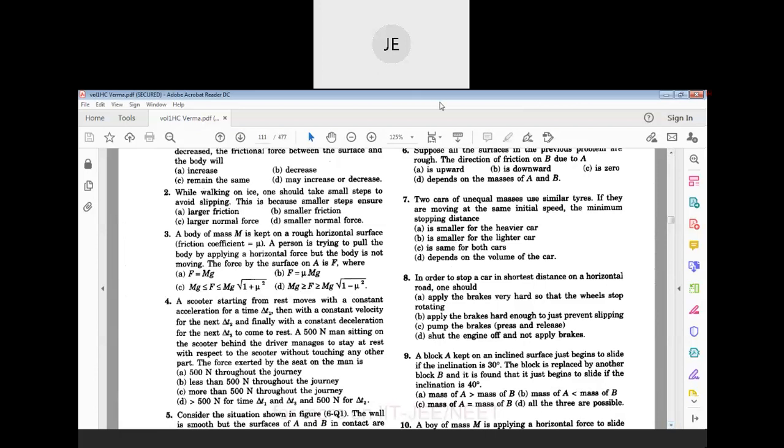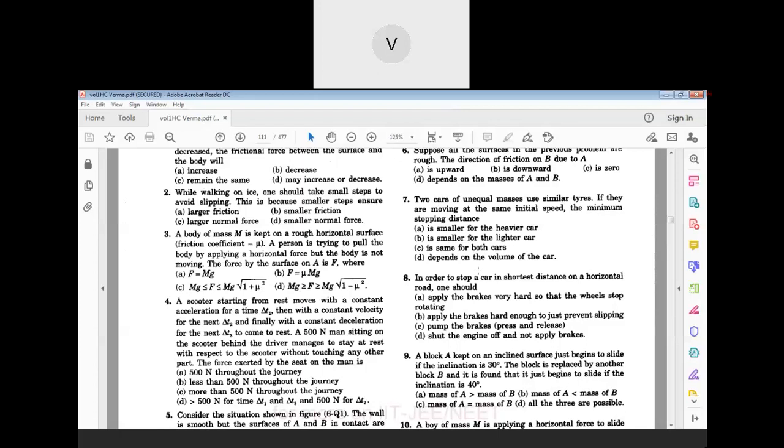Sir, option C, sir. Okay, Varshit's answer is option C. Stopping distance means the distance traveled before coming to rest, no, sir. Yes, very good. Option C, the same, will be the answer.